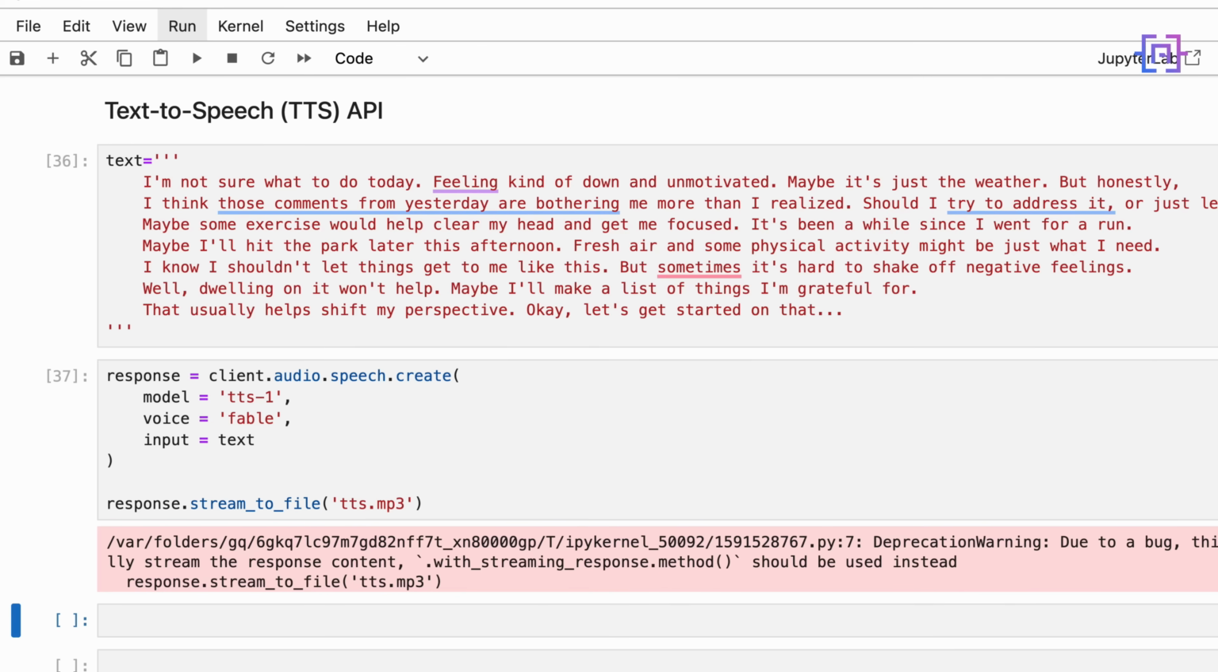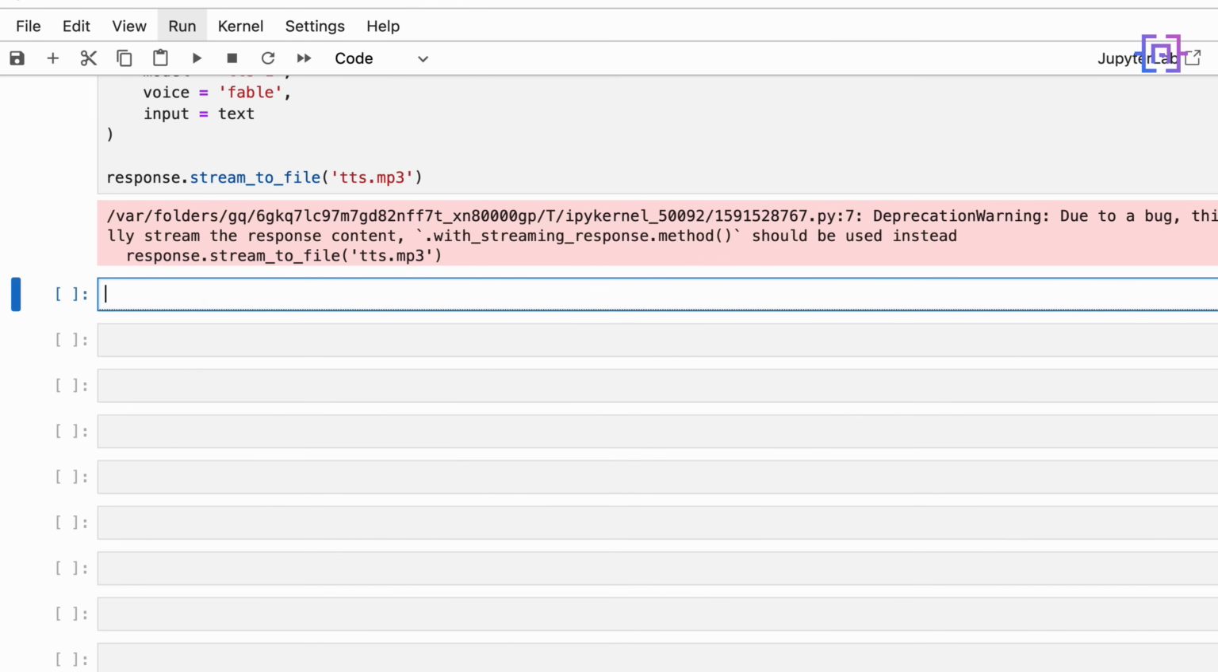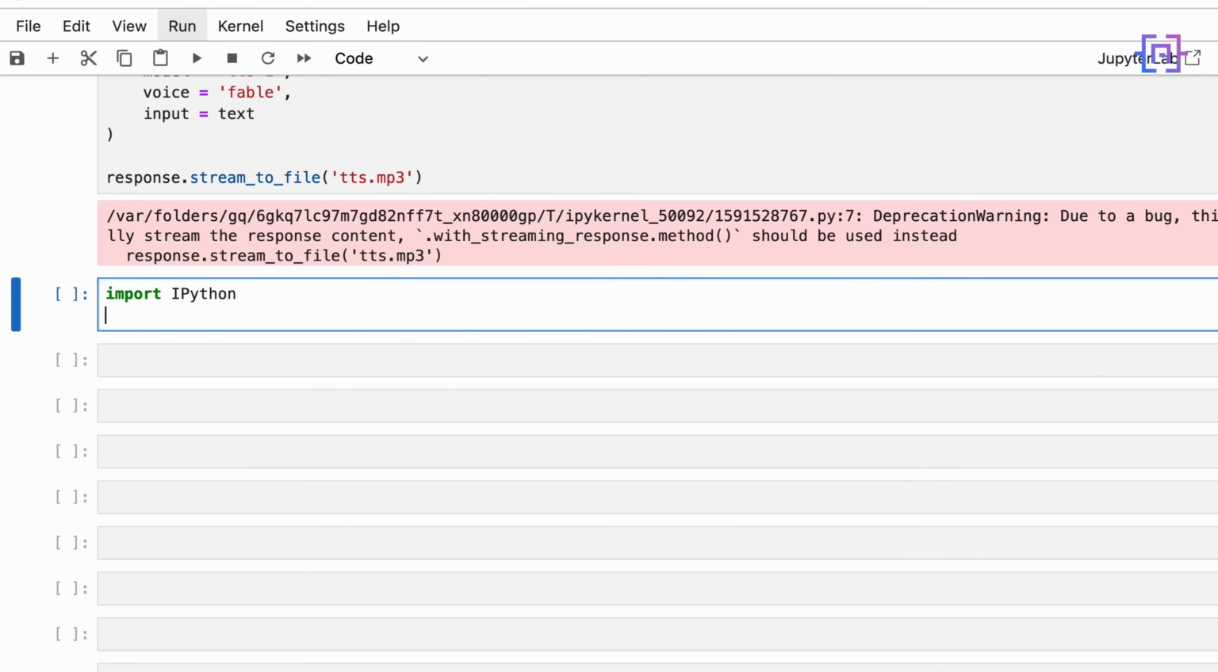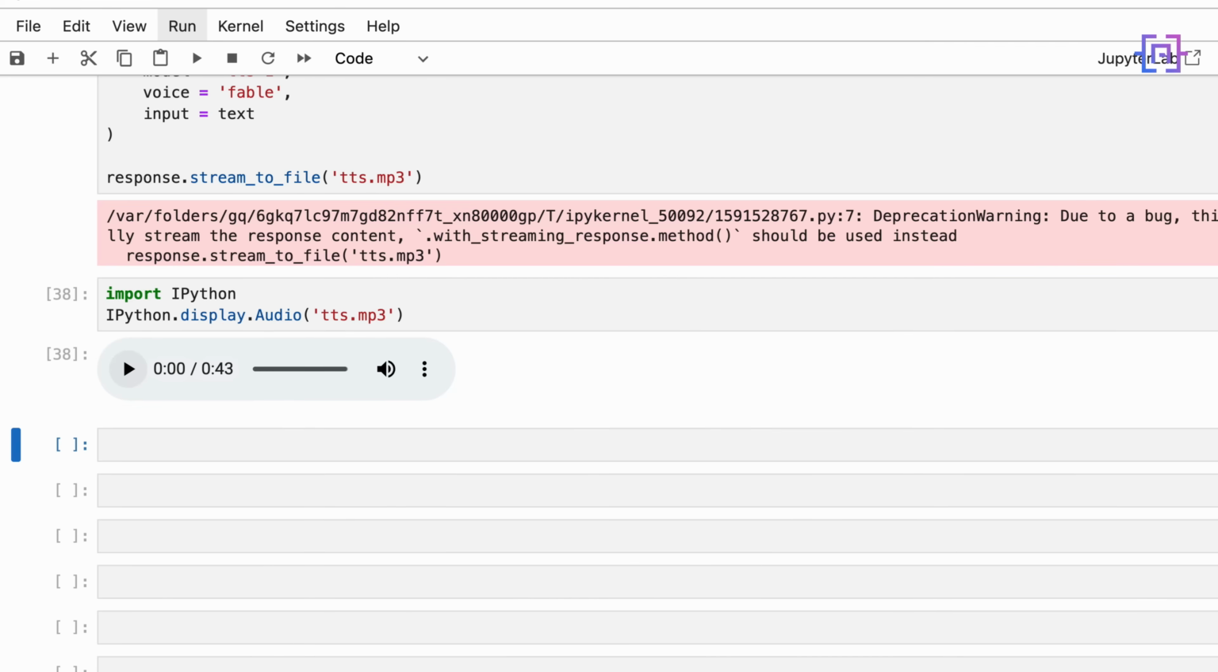Okay, now if you want to listen to this MP3 file in the Jupyter notebook, we have to do the following. So we'll say import IPython and then IPython.display.audio, and then we'll say TTS.mp3. Let's run the code, and we have it here. Now we can listen to the speech.